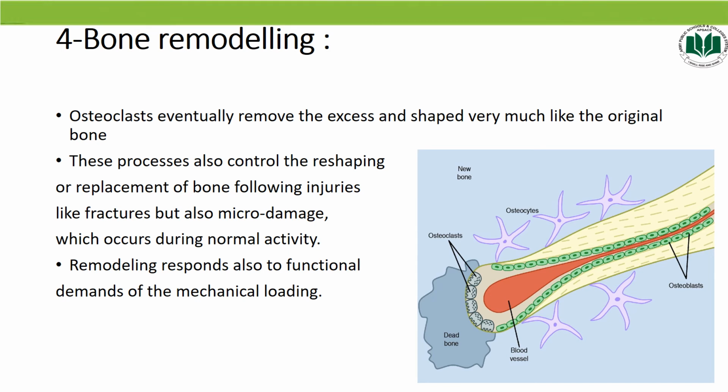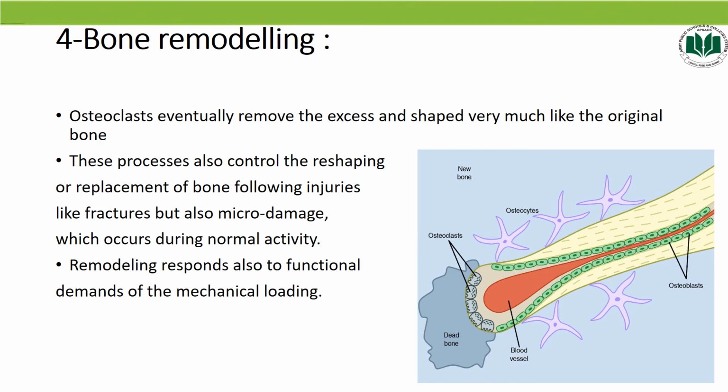So this process also controls the reshaping or replacement of the bone following injuries, but also micro damages which occur during normal activity. So the final structure of the remodeled area resembles that of the original unbroken bony region. It's a lifelong process where mature bone tissue is removed from the skeleton and new bone tissue is formed.